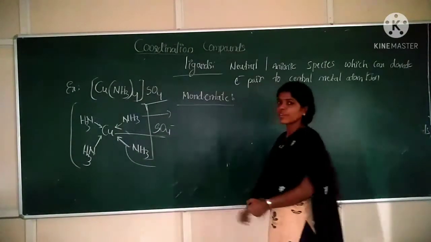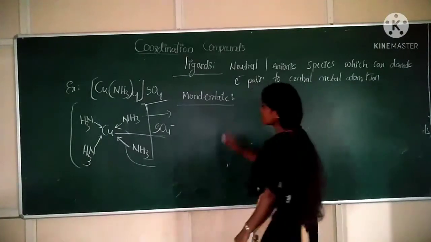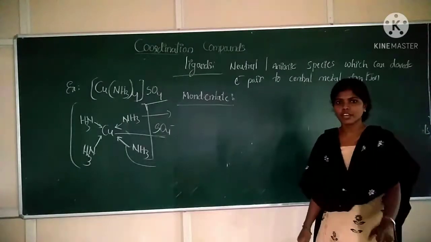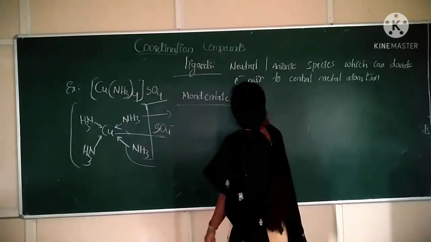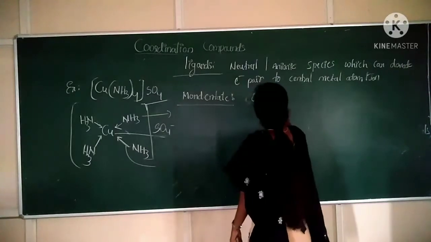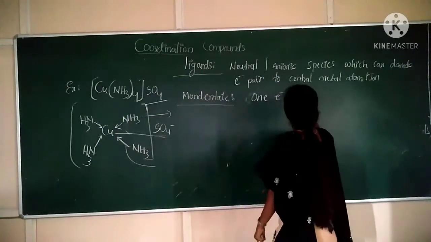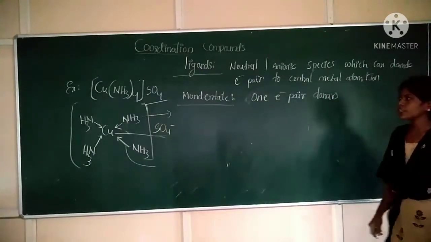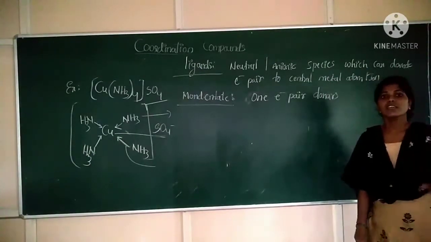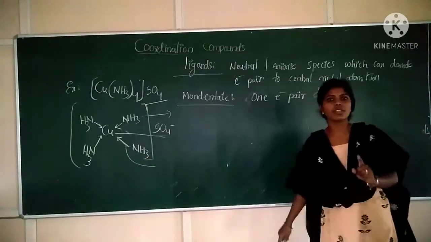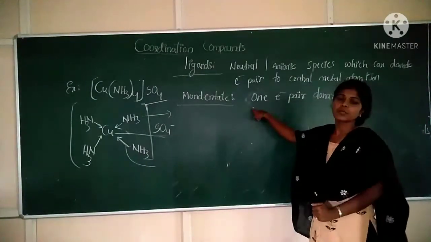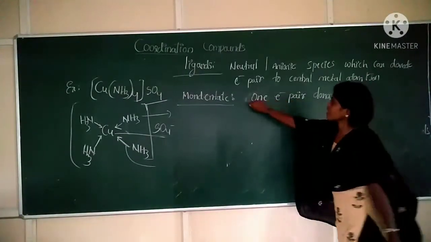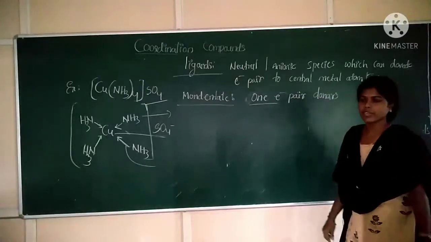So what are monodentate ligands? Ligands which ligate through only one atom and donate one electron pair. One electron pair donors are said to be monodentate ligands.